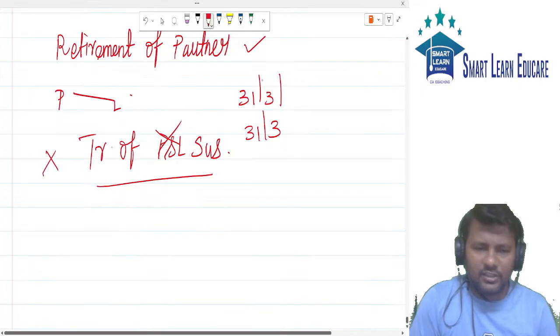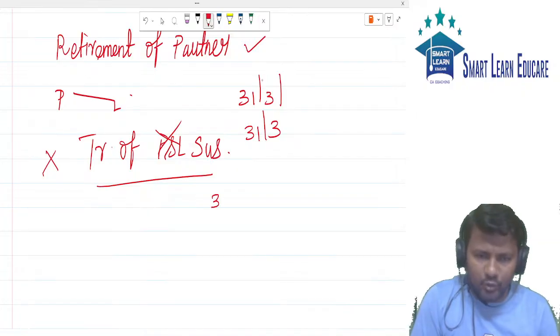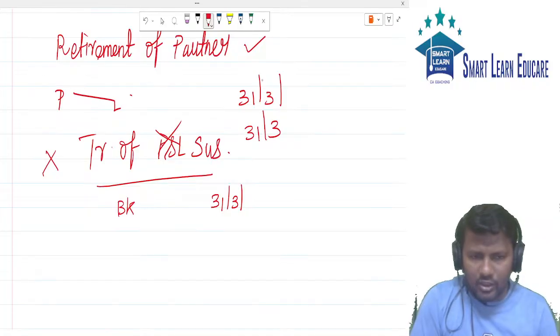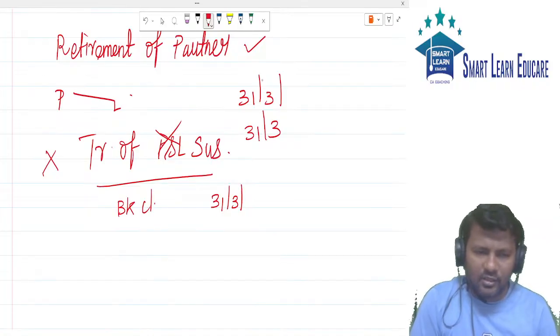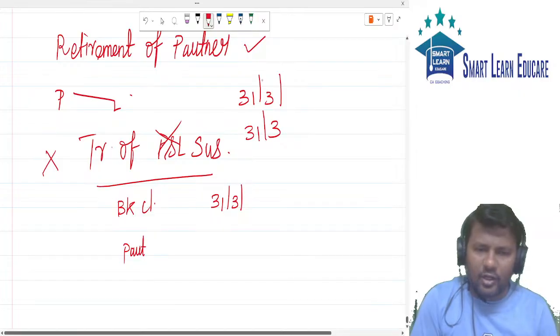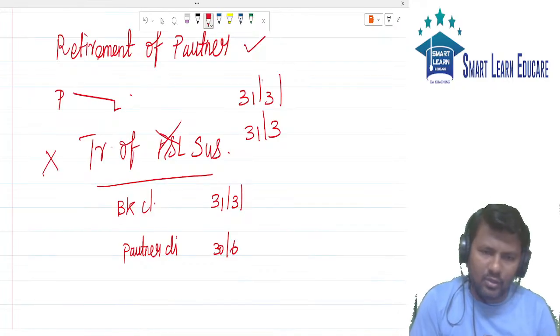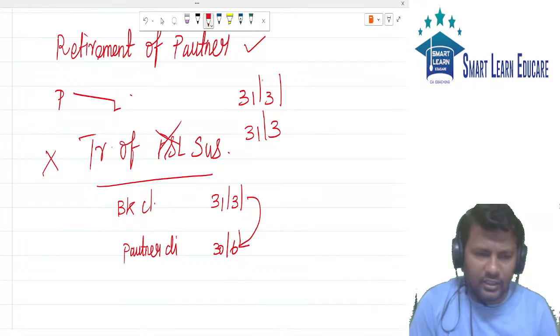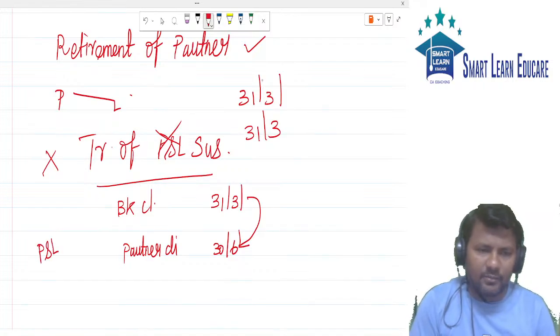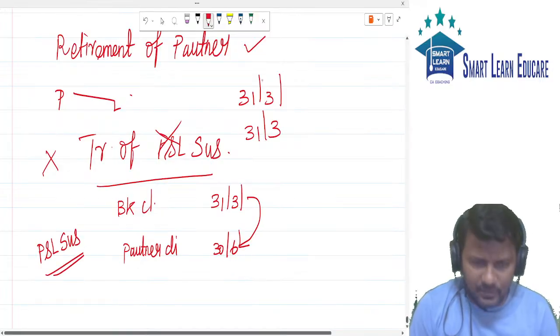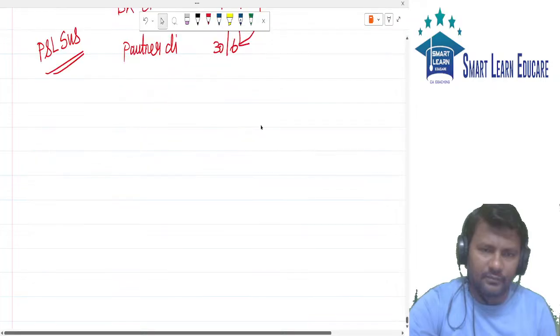But when will P&L suspense come? Suppose the year end is 31st of March, and books of accounts are closed on 31st of March, whereas the partner died on 30th of June. The partner died other than the books closing date. Then which account will come? P&L suspense account will come. What is P&L suspense? It is very simple.